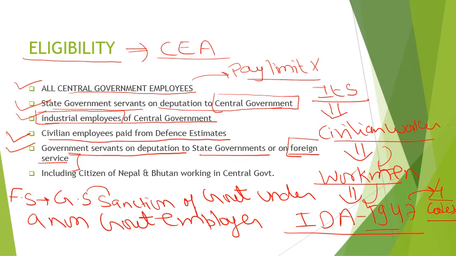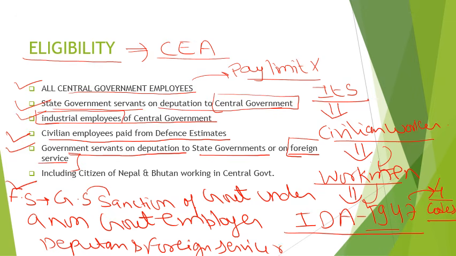We will focus on this when we deal with deputation and foreign service rules. For now, we have to remember that foreign service means services of a government servant with the sanction of government under a non-government employer.